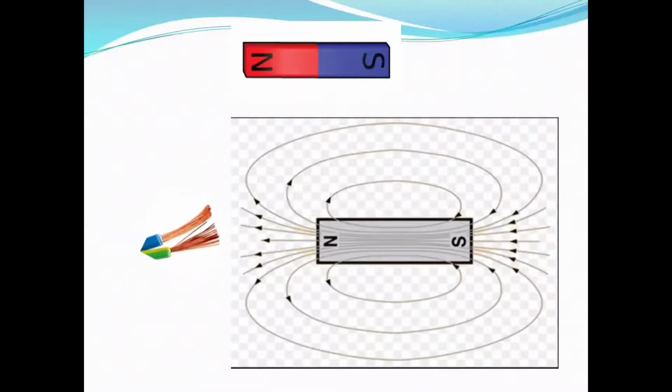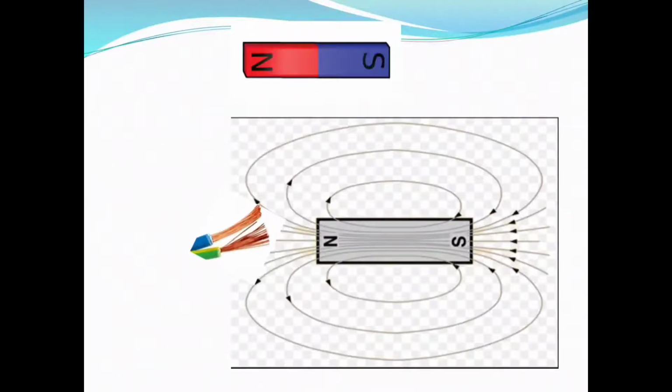When we bring the wire close to the magnet, what happened? The coil experienced a magnetic field. The total number of magnetic field lines passing through the coil is known as magnetic flux.